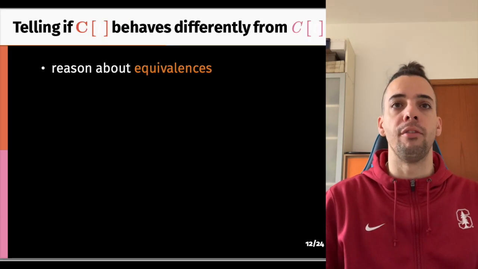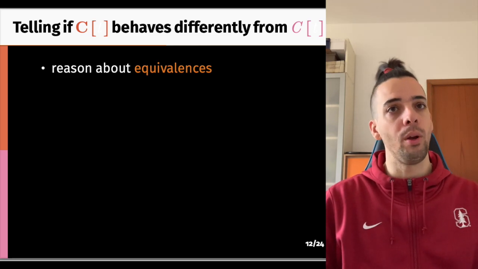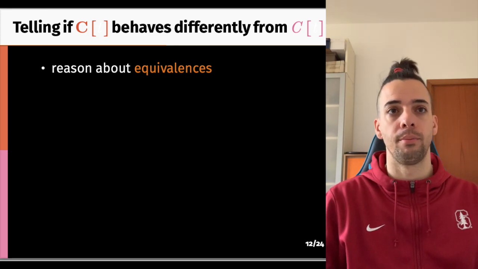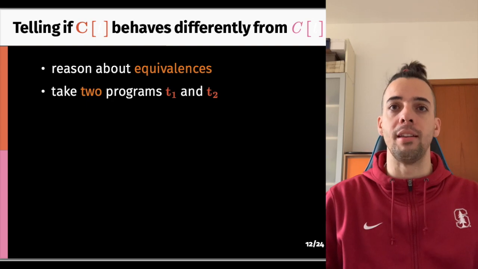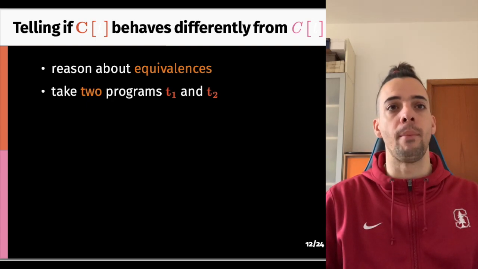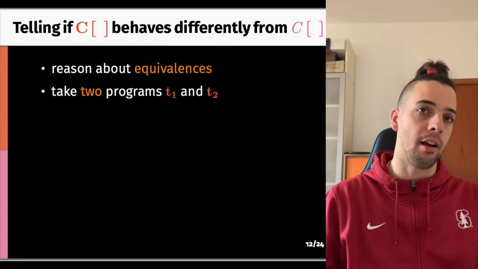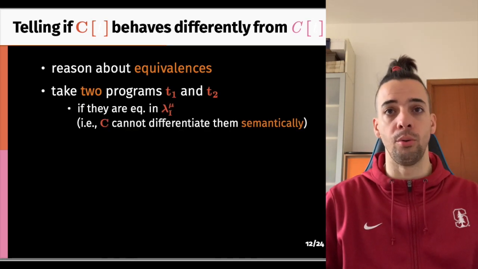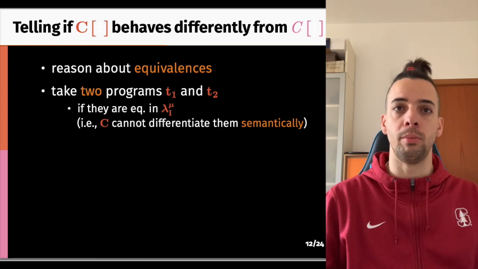How can we tell if an ISO and an EQUI context behave differently when interacting with the same term? The way we answer this question is by reasoning about equivalences. Instead of reasoning about a single program, we reason about two programs, both in ISO and in EQUI. So we start with two programs, T1 and T2 in ISO, that we assume to be equivalent.